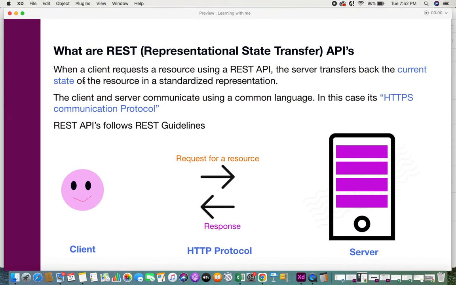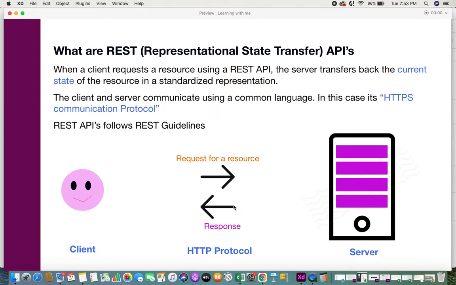Speaking about REST, when a client requests a resource using a REST API, the server transfers back the current state of the resource in a standardized representation. As you can see here, you have a client and you have the server. The client always requests a resource. The resource can be some information. Once the server gets this request for a resource, the server has to provide or transfer back the resource as a response to the client. This type of interaction between the client and the server needs to take place in a standardized manner.